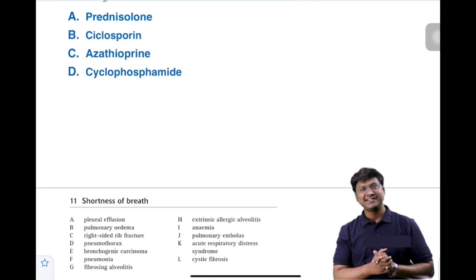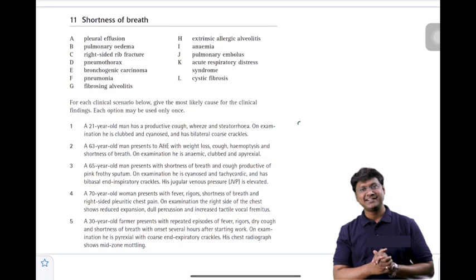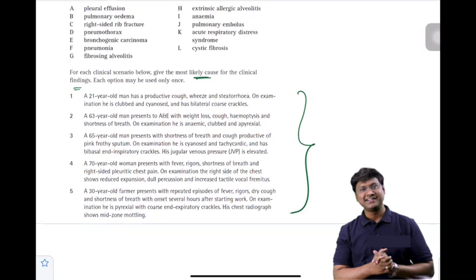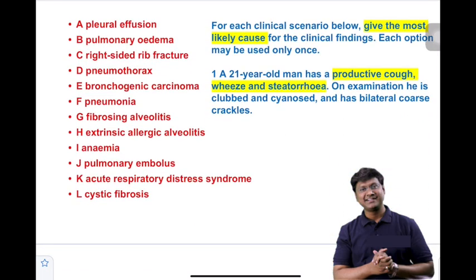Now, these are the various clinical scenarios, and you should tell me the likely cause for the clinical finding in the patient. The first important clinical scenario: a 21-year-old man has a productive cough, wheeze, and steatorrhea. On examination, he is clubbed and cyanosed, and the patient has bilateral coarse crackles. What will be the diagnosis in this clinical scenario?